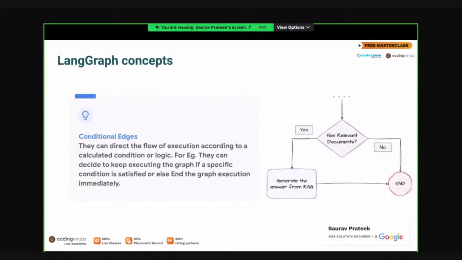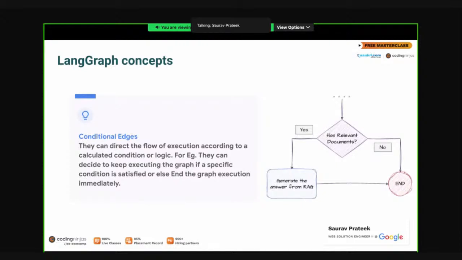Another thing is the conditional edges. A conditional edge is very similar to a normal edge. The only difference is that a single edge can direct a node to another node, but a conditional edge has the power to decide which nodes or which direction the flow should go to. Every conditional edge decides the execution of the control flow on the basis of a decision.